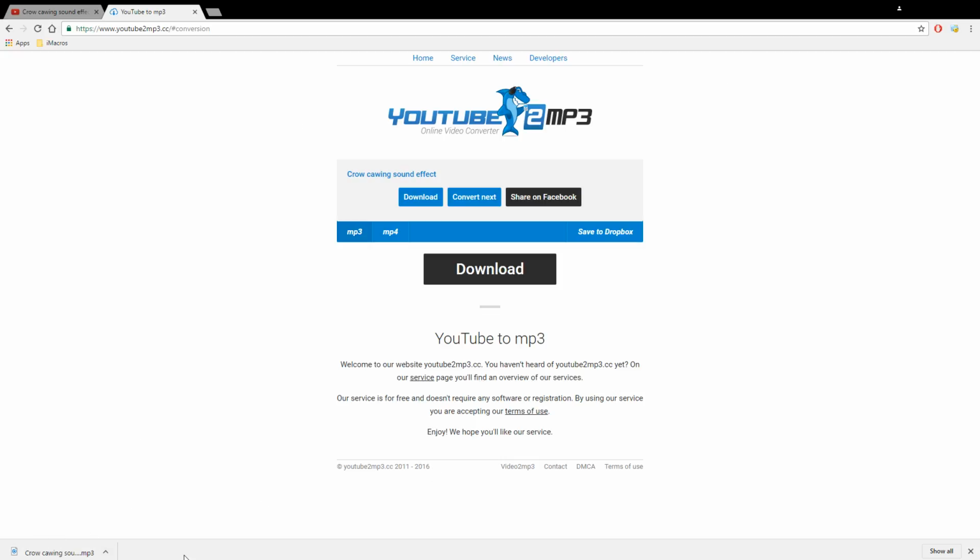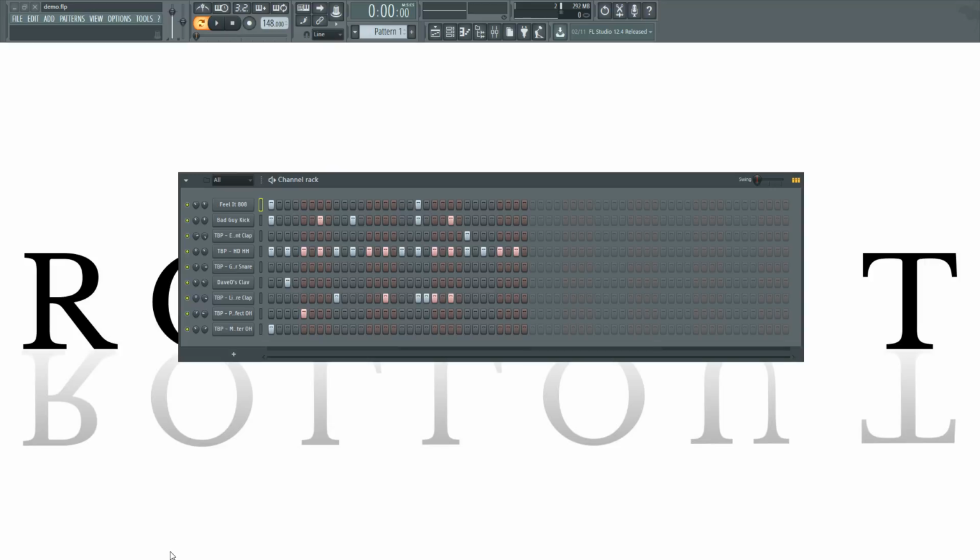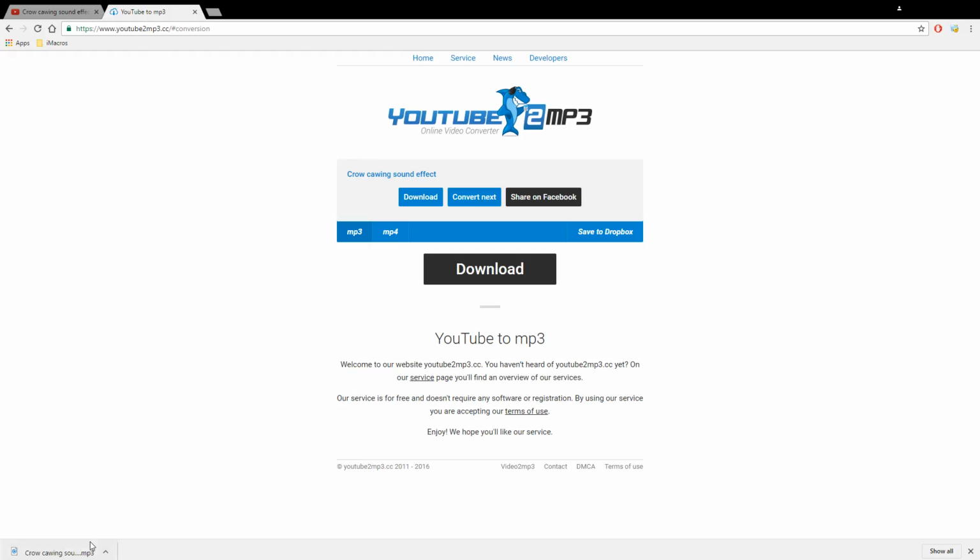Now we're going to quickly switch back to FL Studio, and what we're going to want to do there is make sure the step sequencer is open. It's called the channel rack, but I call it a step sequencer because that's pretty much what it is. Now you're not going to see this because of OBS, I'm not sure how to screen switch, but drag this file from YouTube or your browser and drag it into the step sequencer in FL Studio.